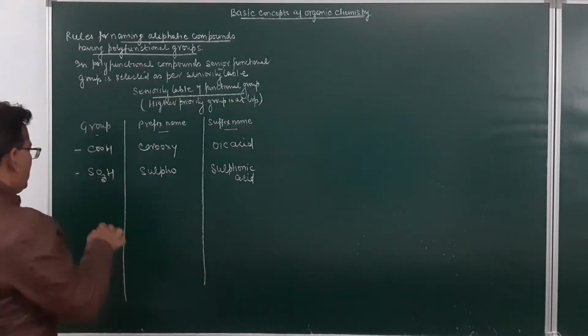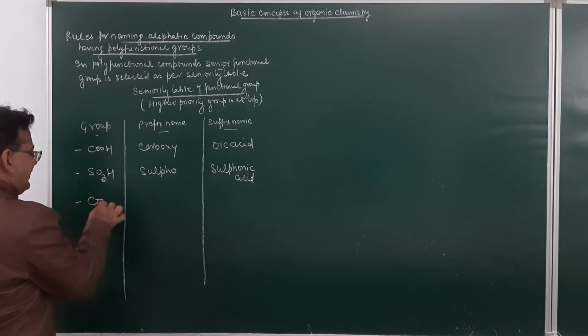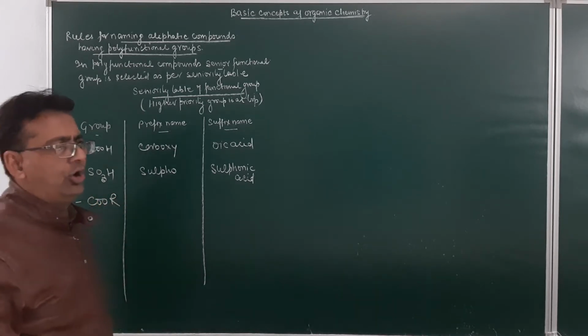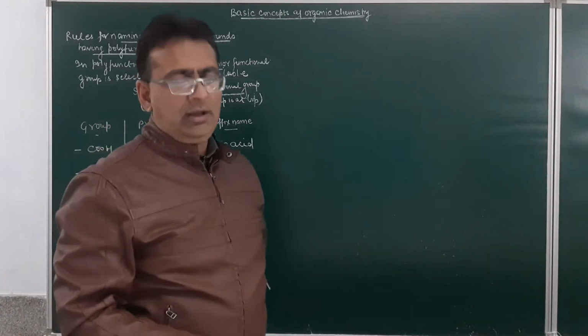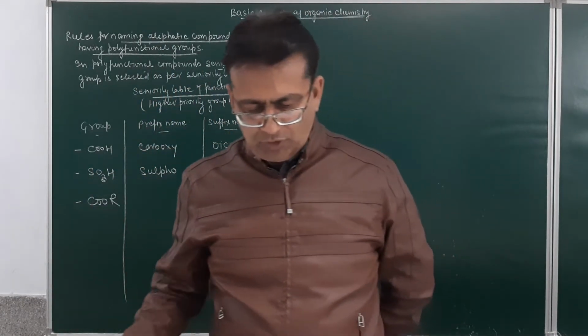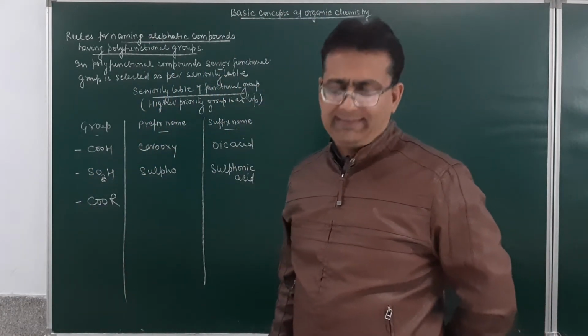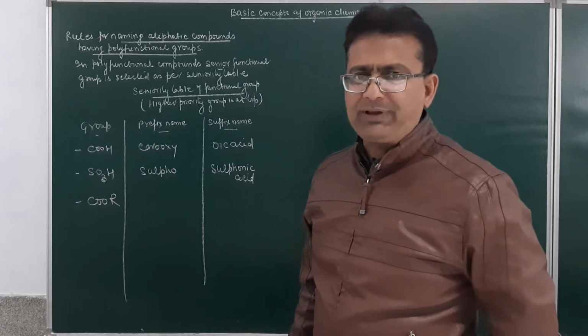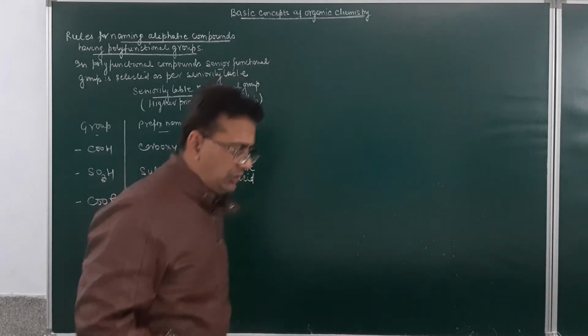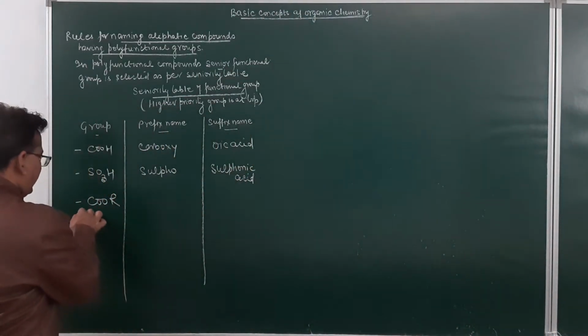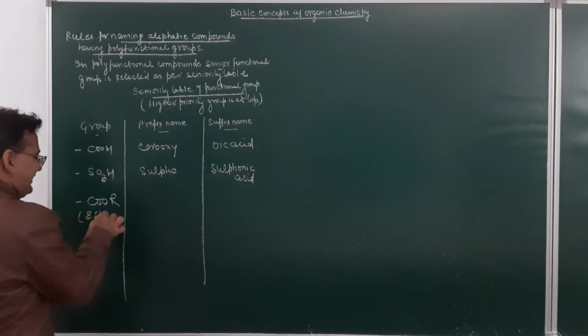Next will be the functional group COOR. COOR groups are esters. Their prefix name will be alkoxycarbonyl, and the suffix name will be oate. These are the ester groups.